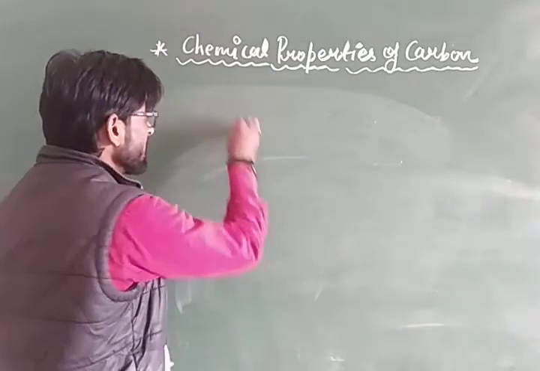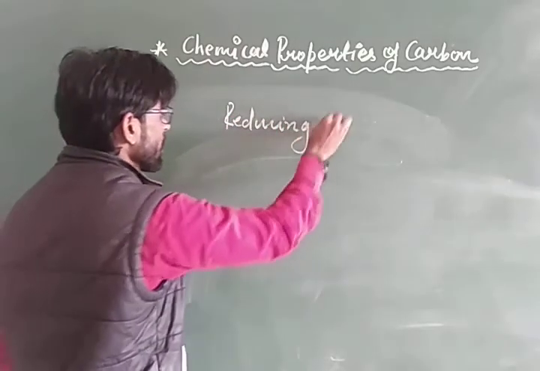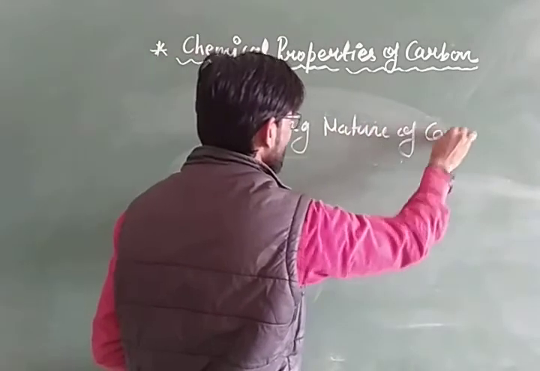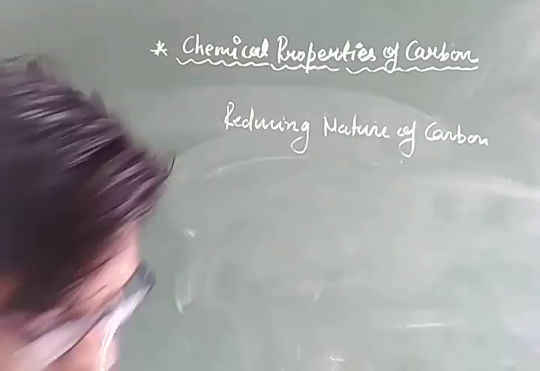Now the next property is reducing nature of carbon. What does reducing nature mean?